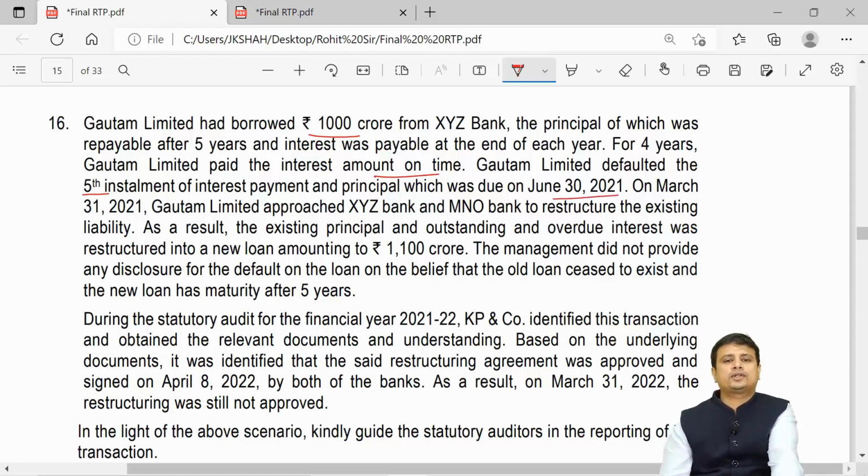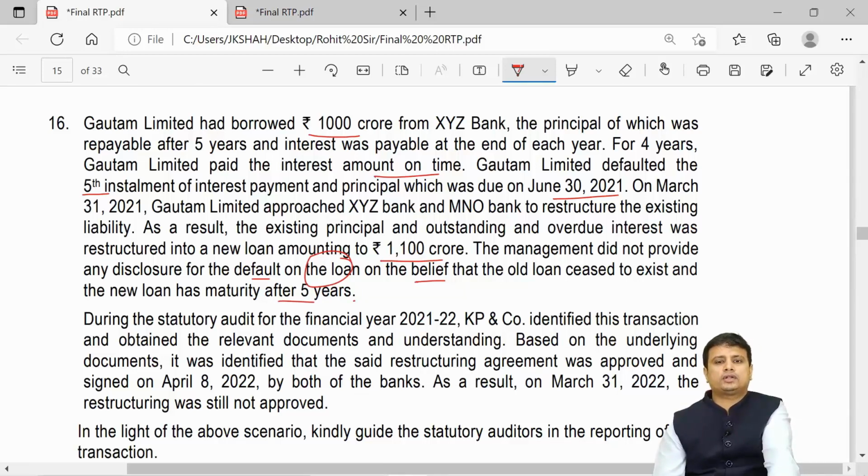On March 21, Gotham Limited approached XYZ Bank and MNO Bank to restructure the existing liability. As a result, the existing principal and the overdue interest were restructured into a new loan amounting to 1100 crore. The management did not provide any disclosure for the default on the loan, on the belief that the old loan ceased to exist and the new loan has maturity after 5 years.